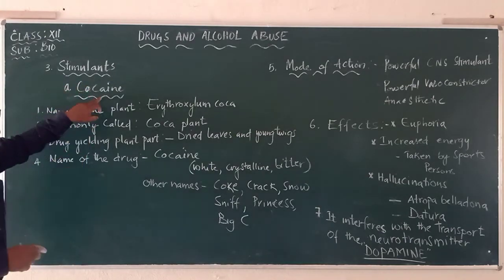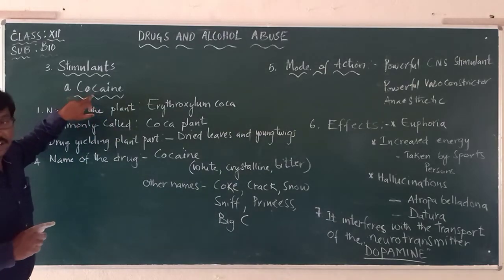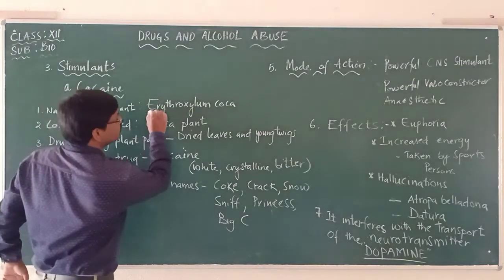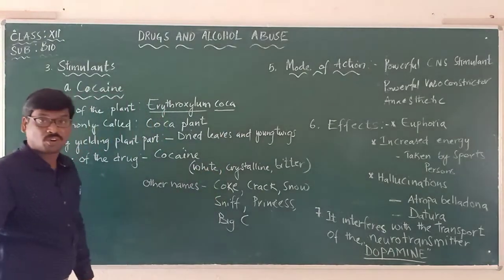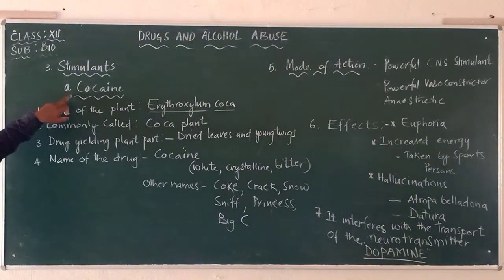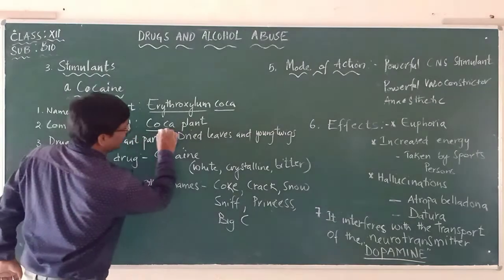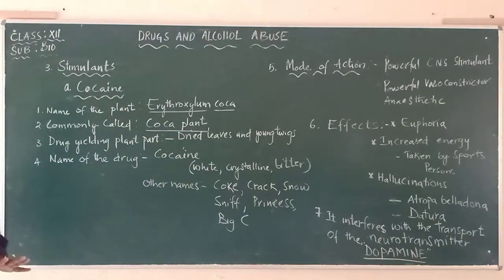So here, cocaine is obtained from which plant? The name of the plant from which the drug called cocaine is obtained is Erythroxylum coca. And this particular plant is commonly called as what? The coca plant.